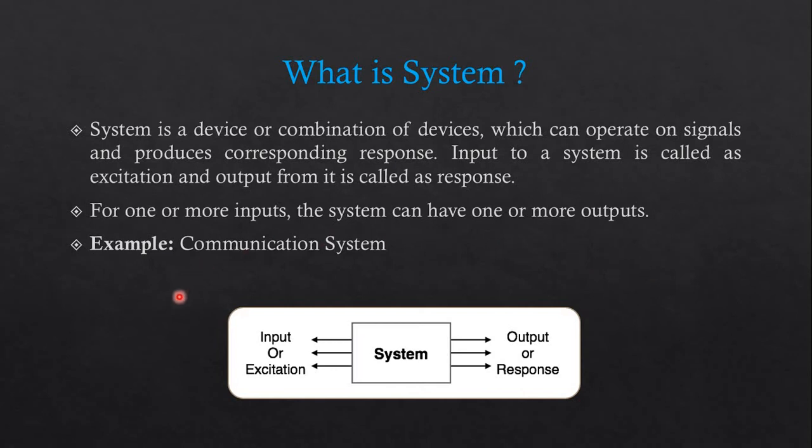Over here, the whole system, that is the tower, the optical fiber, and the other end tower, all these parameters are called a system. Okay, let's take another example. If you need to fill up a water tank that is at an overhead point using a water pump, what are you going to do? You are going to give electric supply to your motor. Then the motor will rotate, and due to that rotation, the water at the ground level goes in the upward direction, and it is going to fill the water tank, right?